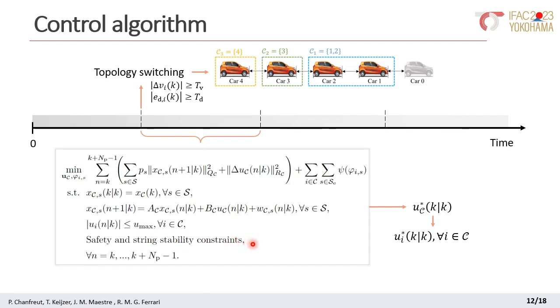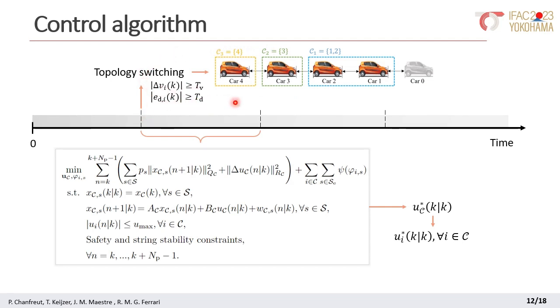The coalitions or clusters solve this problem in parallel and thereby get an optimal input sequence UC. From this solution, they get the input that is implemented by all cars I belonging in the clusters. On the other hand, regarding the switching between topologies, in our simulations, we consider periodic revisions of the system partition.